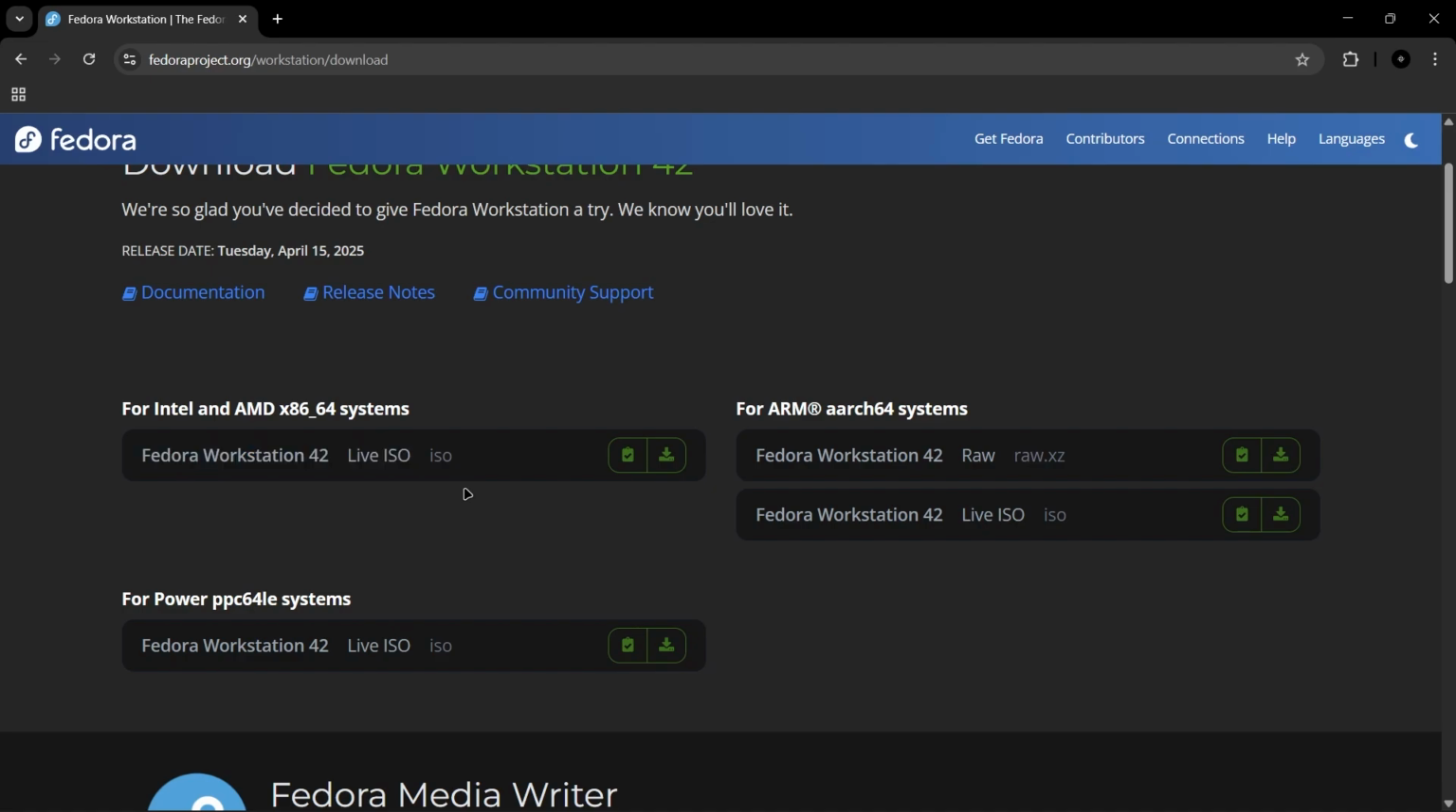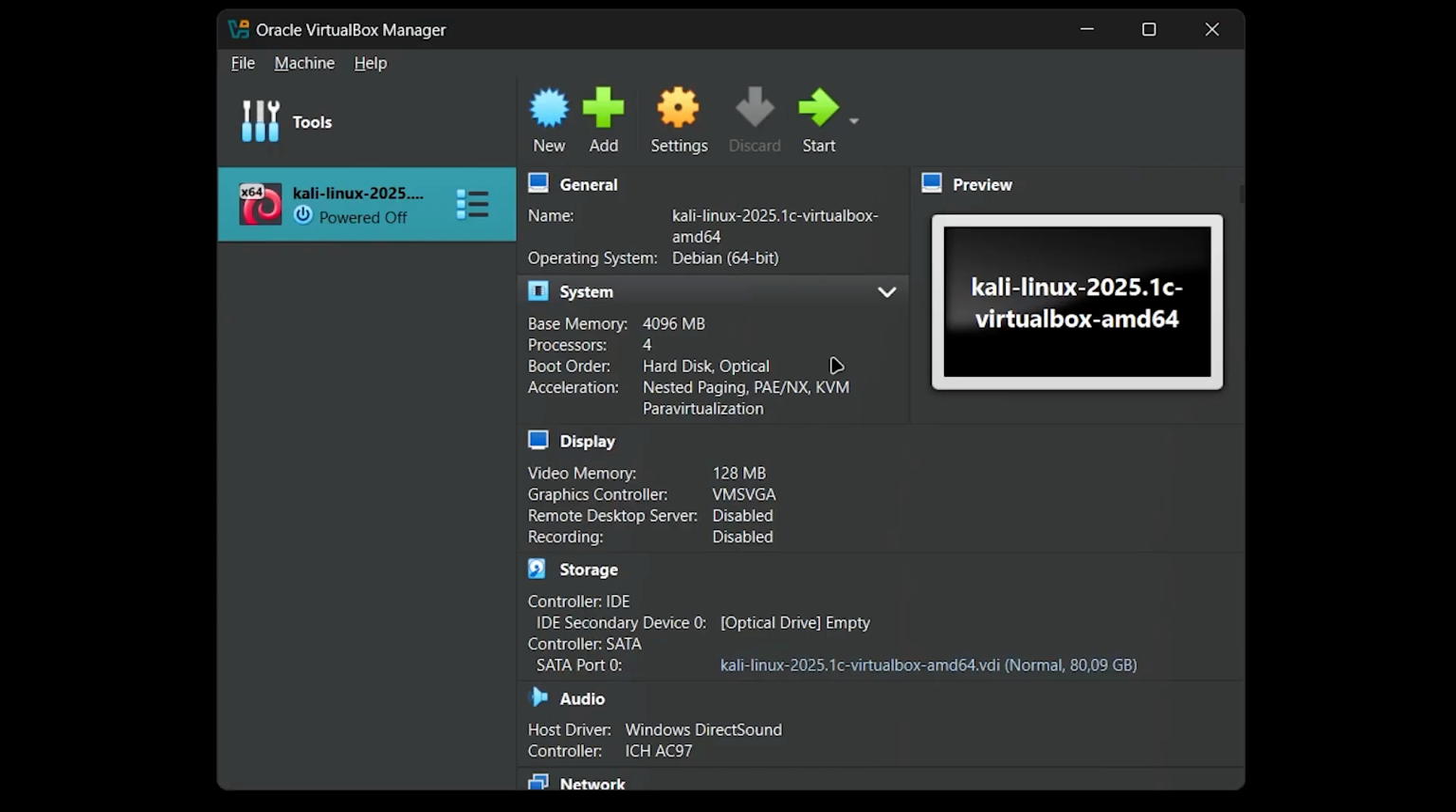While it's downloading, if you haven't downloaded VirtualBox, you can download it. After the download, open your VirtualBox. I am using VirtualBox, but if you guys want to know how to install Linux on VMware, just drop a comment. Now, click New.